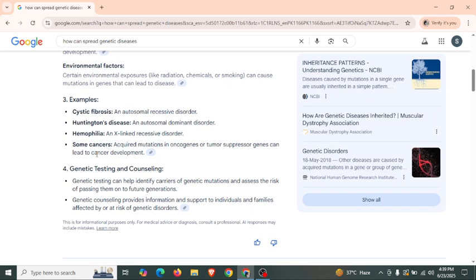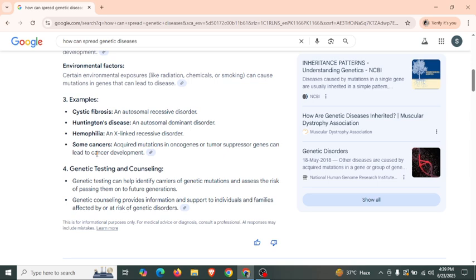And here are some examples. Cystic fibrosis is an autosomal recessive disorder, Huntington disease is an autosomal dominant disorder, and hemophilia is an X-linked recessive disorder. Some cancers arise from acquired mutations in oncogenes or tumor suppressor genes, which can lead to cancer development.